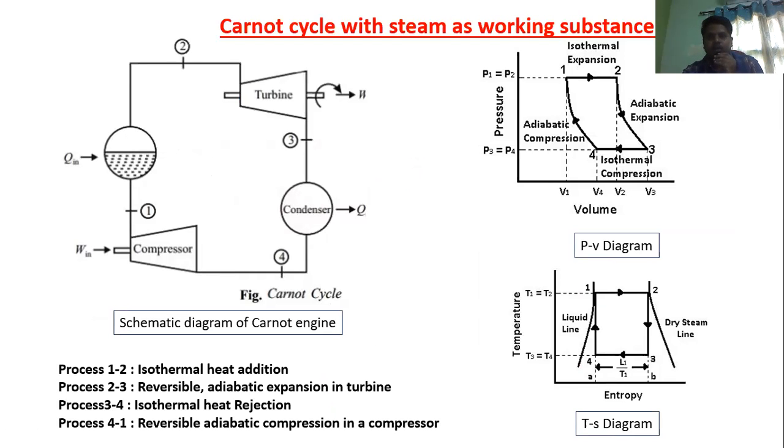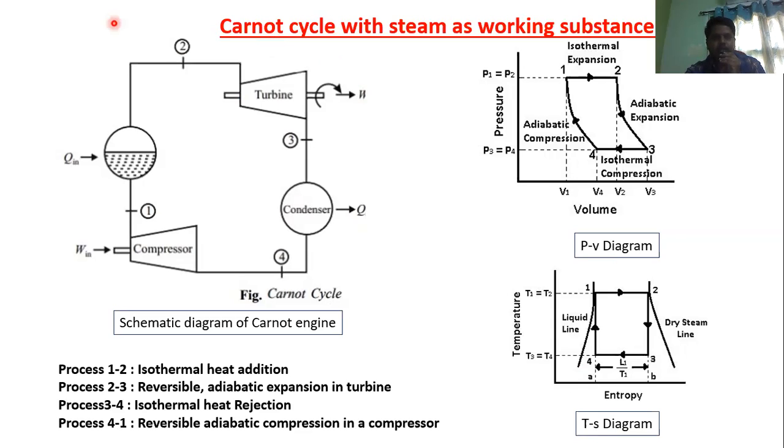Now, coming to the Carnot cycle, I think you already have some idea about it. What we discussed in the last class was the Carnot cycle where the working medium was gas. Here, the working medium is steam. That is the difference between the earlier class Carnot cycle and this one. In this class, we are going to discuss the Carnot cycle with steam as a working substance.